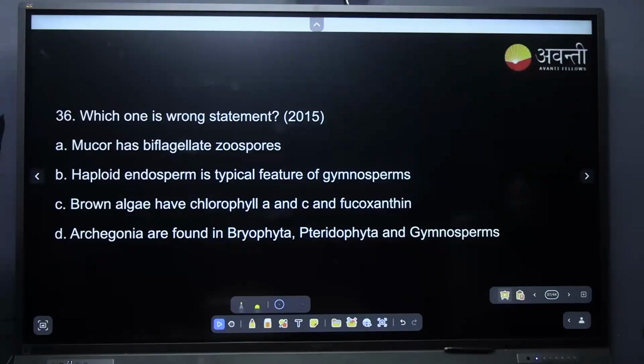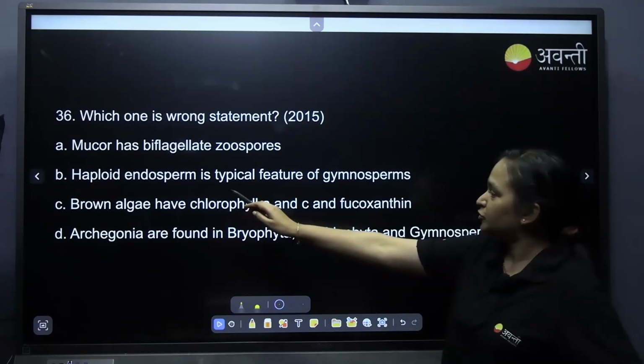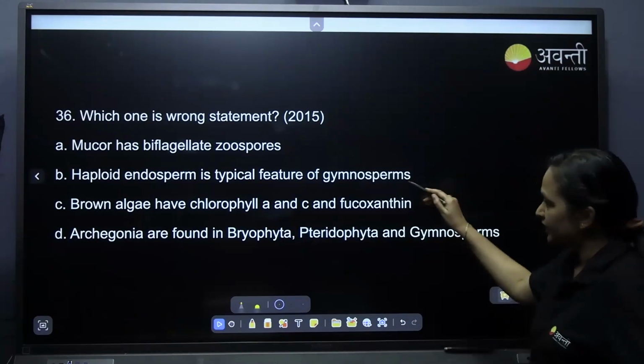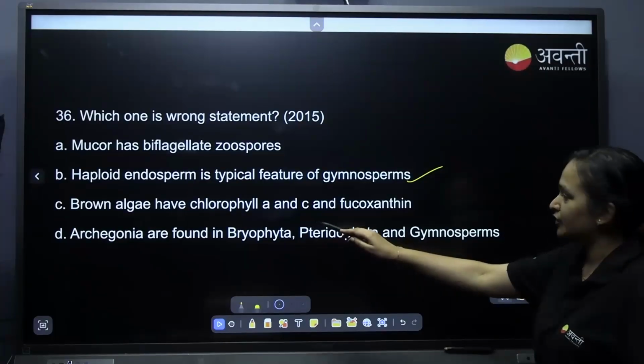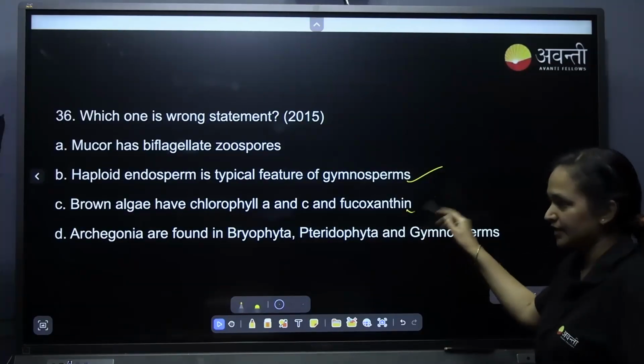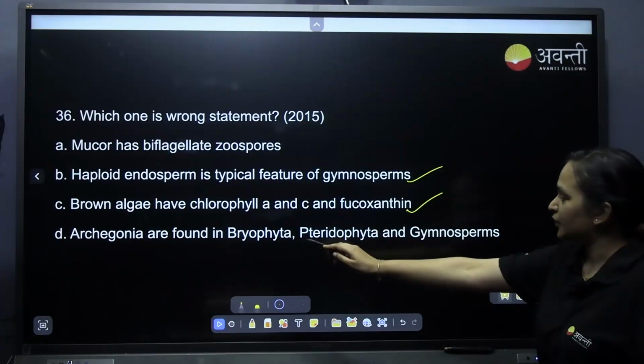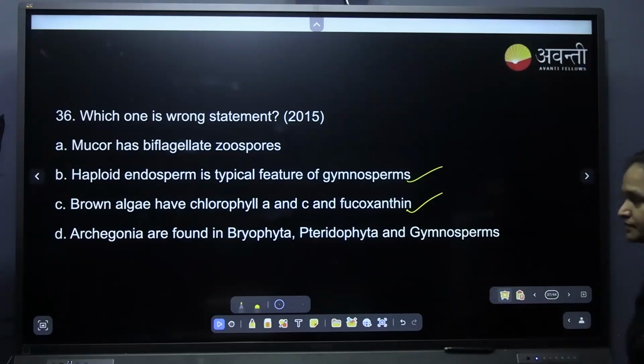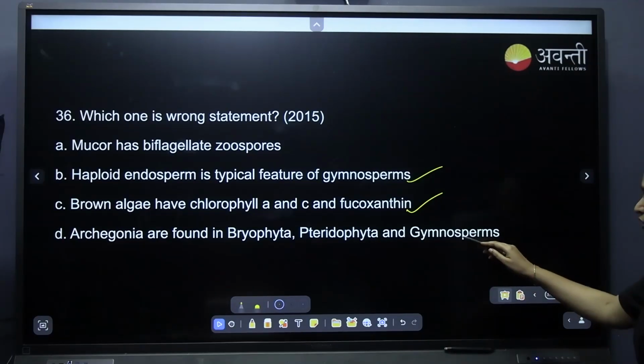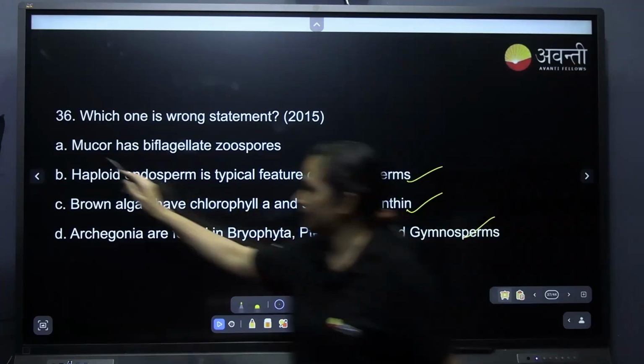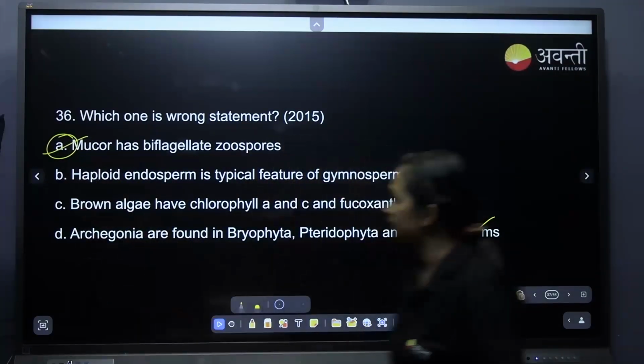Which one is the wrong statement? Mucor has biflagellated zoospores. Mucor here is a fungus. Haploid endosperm is a typical feature of gymnosperm. Yes, they are. Brown algae has chlorophyll a, c and fucoxanthin. Yes. Archegonia are found in bryophyte, pteridophyte and gymnosperm. Is archegonia found? Yes, it is found. Option A makes it wrong.